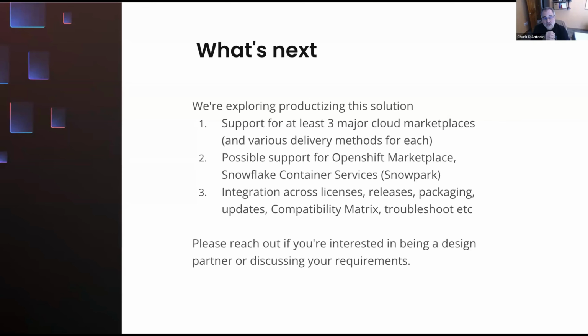But that's not a Replicated product, and we'd love to provide you a more productized, comfortable experience than building and maintaining all those pieces. So we're looking at how we would productize this. First of all, we want to support the three major cloud marketplaces and the different delivery methods they have, right? What if you want to do a Helm chart into EKS, for example, instead of the embedded cluster spinning up? We want to look at what that might look like, and whether that's interesting versus this. We want to look at the other marketplaces that are available. There's OpenShift, there's Snowflake, there's the lesser clouds. The people at those companies probably don't want to hear me call them that. And then, how do we do more integration across all of our different components around this?